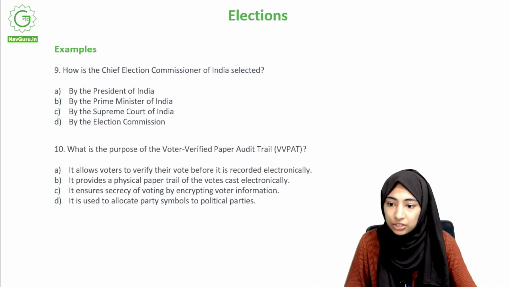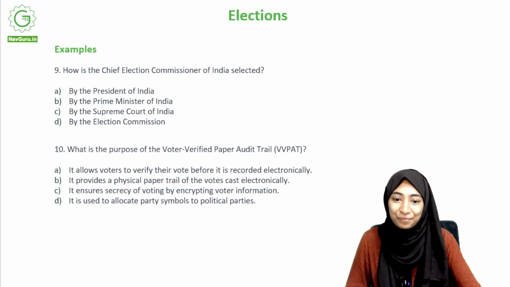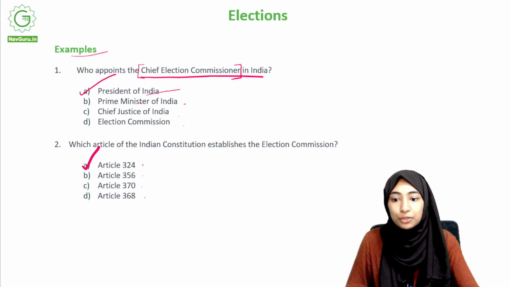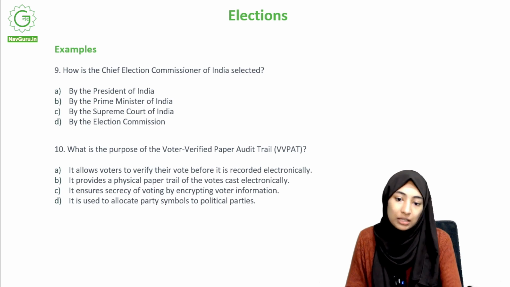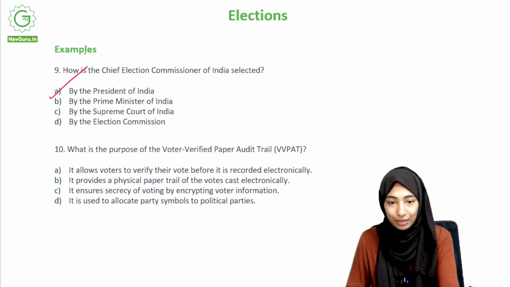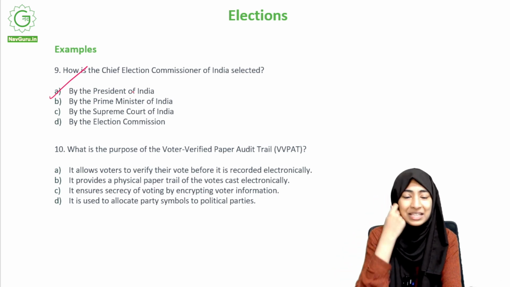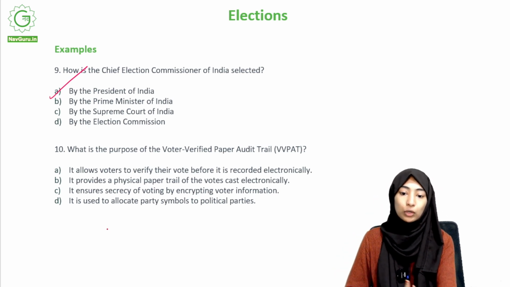This is actually a question that we saw some time ago. It's actually the question that you had here, who appoints the Chief Election Commissioner in India? It's basically the same question written in a different manner. So this answer would be the same, right? President of India. That's what I was thinking. I've seen a similar question somewhere. It's basically the same question framed in a different way. So then we can move on.